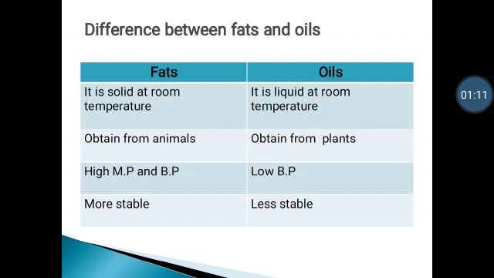Let's see the difference between fats and oils. Fats are solid at room temperature, oils are liquid at room temperature. Fats are obtained from animals, oils are obtained from plants. Fats have a high melting point and boiling point, oils have a low boiling point. Fats are more stable than oils, and oils are less stable than fats.